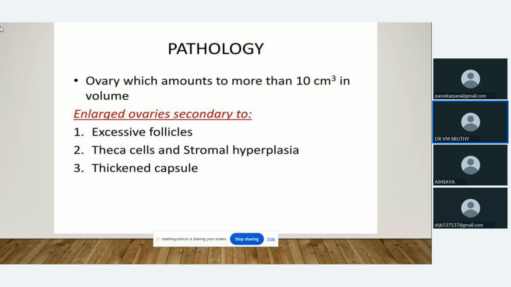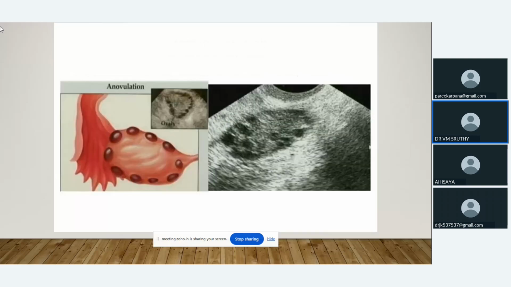This increase in size can be due to excessive follicles, thickened theca cells, stromal hyperplasia, and a thickened capsule. All these are the main reasons for the increase in size and volume. In this slide, you can see how it is arranged. It is arranged peripherally like a necklace. In the USG, we can see the necklace pattern of the follicles.